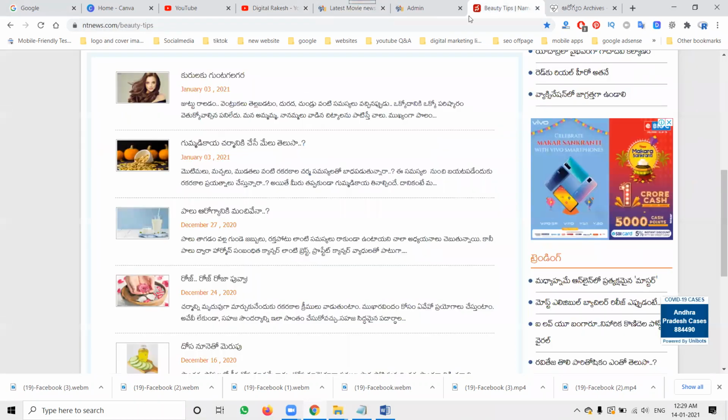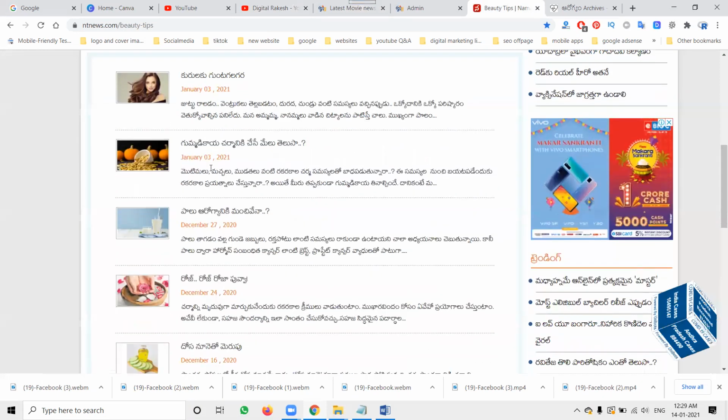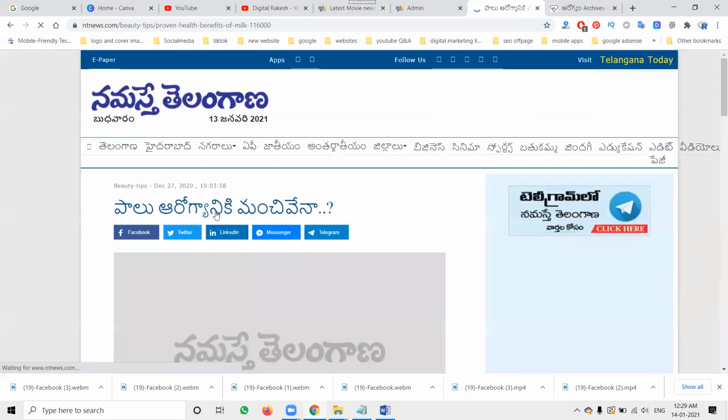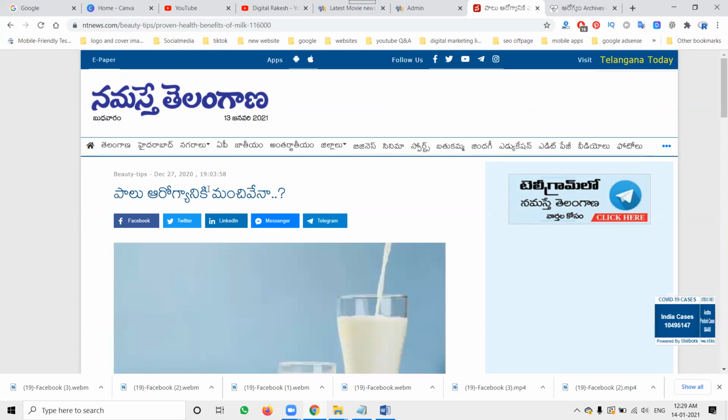If you come to a news portal, with news or beauty tips, people will read here. The option will be Telugu news, like milk, and I'm clicking on this option. Now people will compulsorily read here. It talks about milk, but the content will be Telugu.